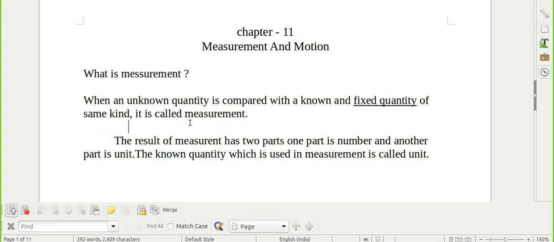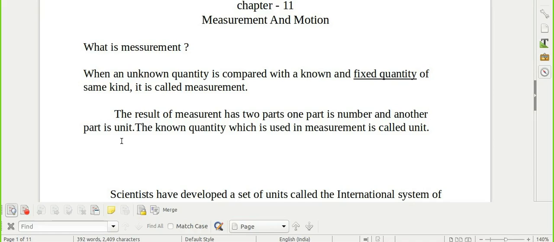It is called measurement. So, when you are measuring, you are getting two things: a number and a unit. The known quantity which is used in measuring is the unit.